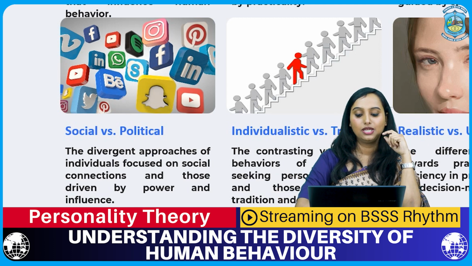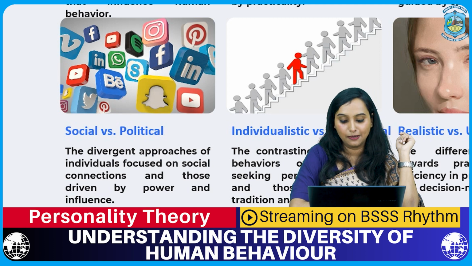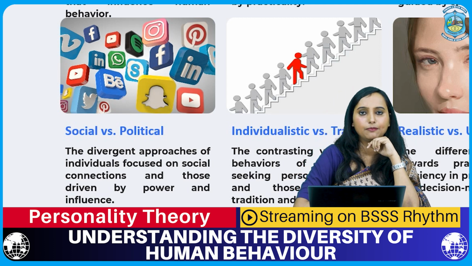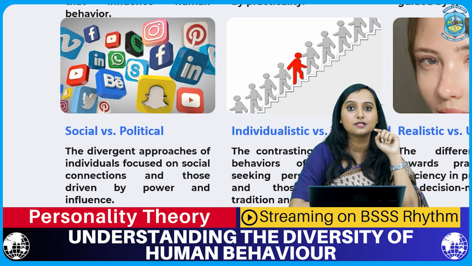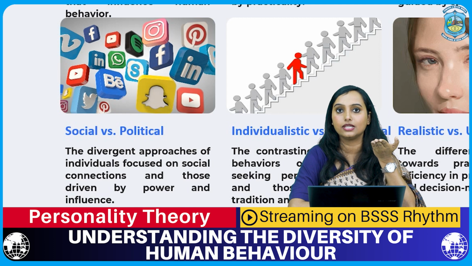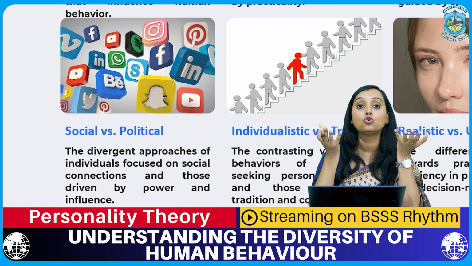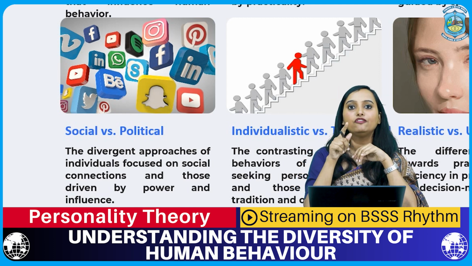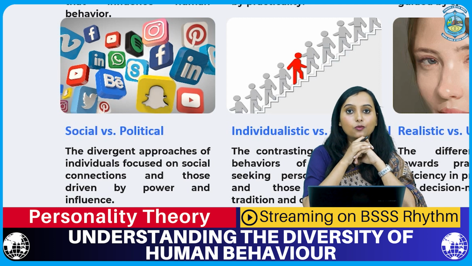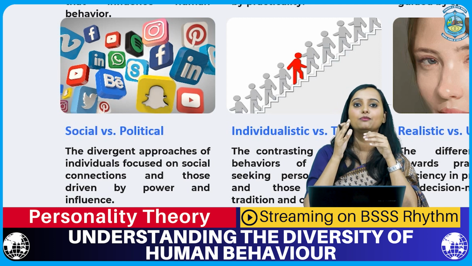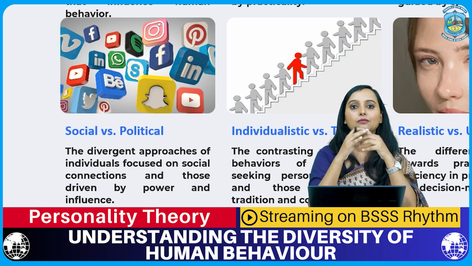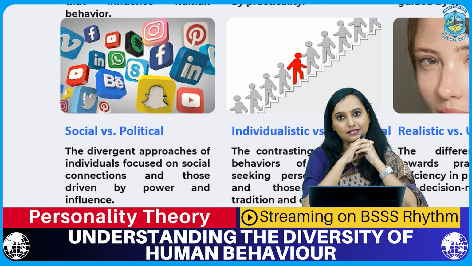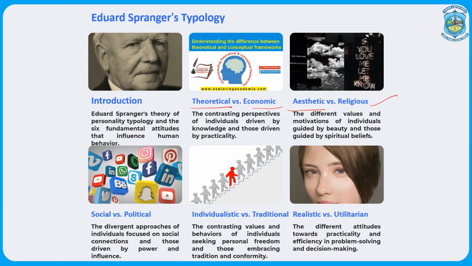And the next one that we have is the political typology. The political typology refers to those people for whom the value system is based on power and influence. Their credibility comes from how much power they own. And if you give them that apple, they would think of using that apple to garner more strength, more power, and if not that, to whom this apple can be given so that they can find favor from that person. So these were the 6 typologies that were given by Edward Spranger.